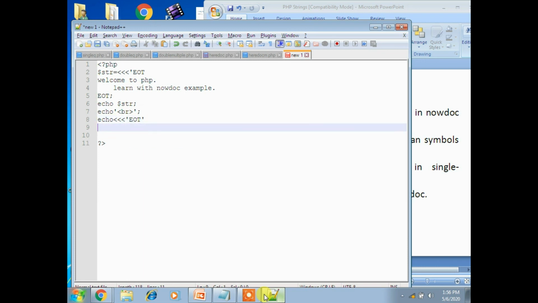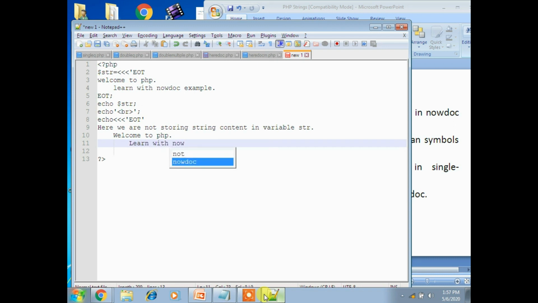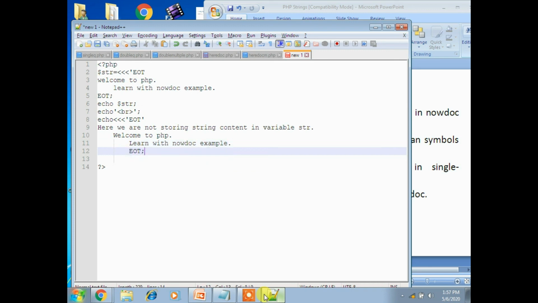Here we are not storing the string content in a variable str. So now I am displaying: welcome to PHP, learn with nowdoc example. Now I am closing this.